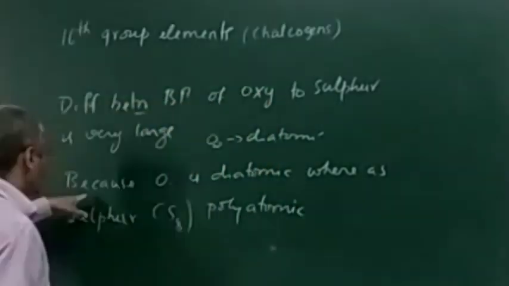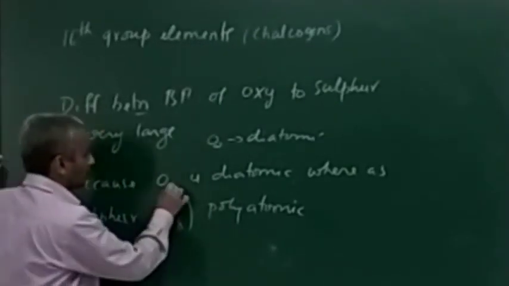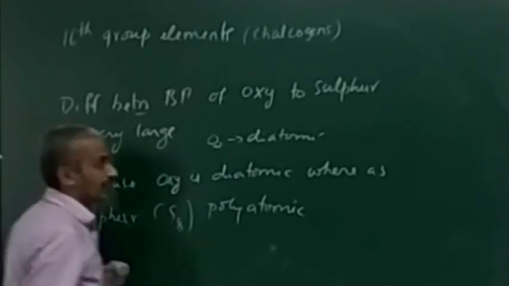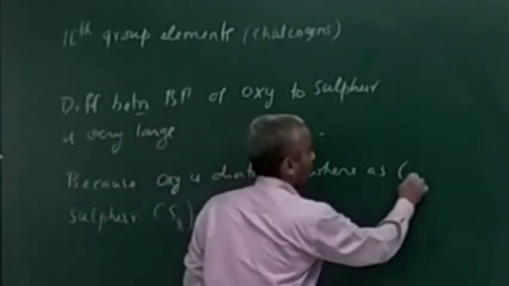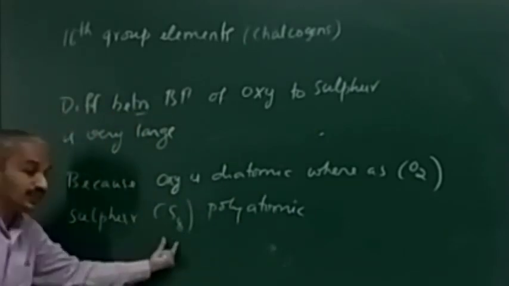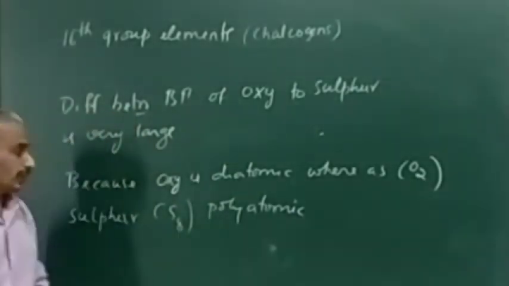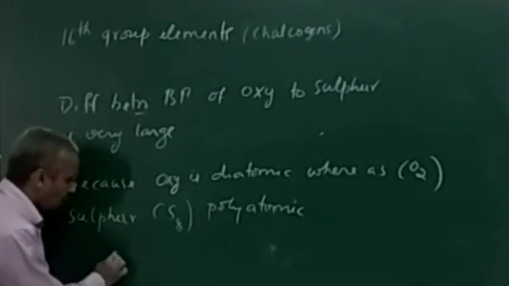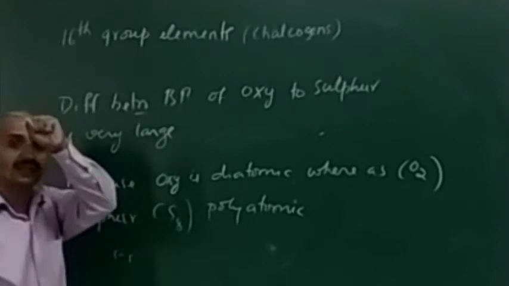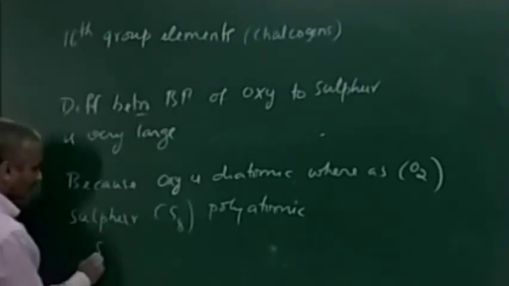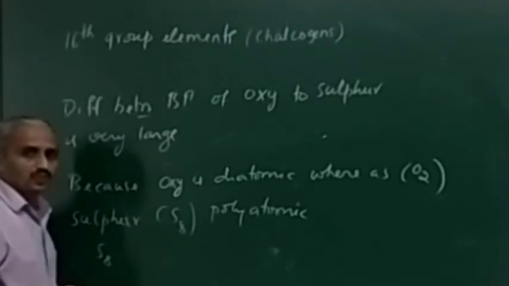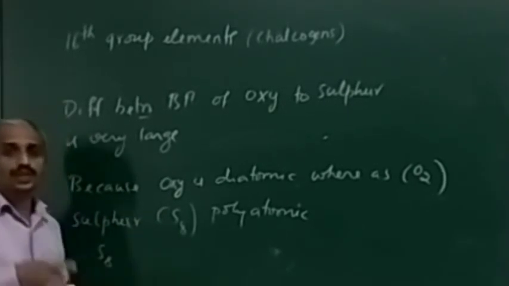Why this? Oxygen is diatomic in nature, meaning it exists as O2, whereas sulfur exists as a polyatomic S8 molecule. So in all this S8, the bonding should be broken. So it means more energy. And in the S8, what happens? Let's say all the covalent bonds between the sulfur atoms should be broken, which needs more energy.